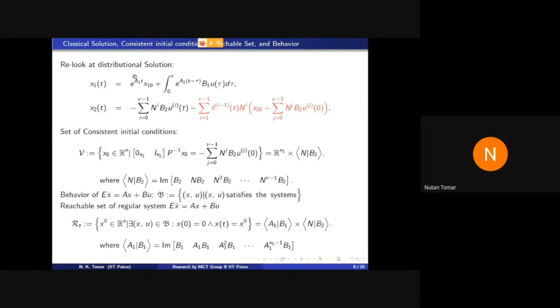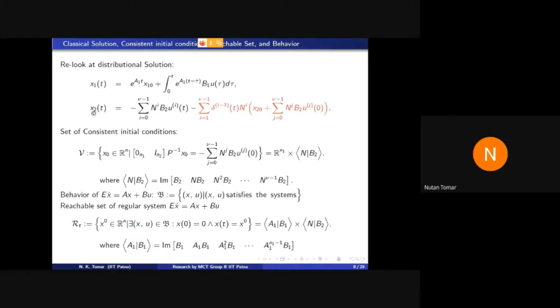Similarly, e raised to the power a can be written as a combination of B, because e raised to the power a can be written as a combination of a square up to a raised to the power n minus 1. So this x1 is in the column space of B1, A1 B1, then A1 square B1, and up to A1 raised to the power n1 minus 1 B1.